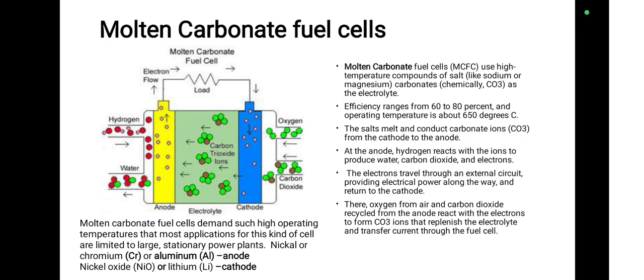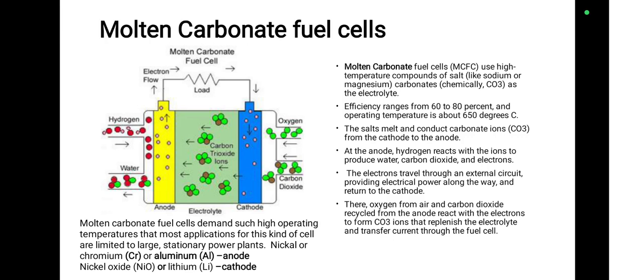The efficiency ranges from 60 to 80 percent, and the operating temperature is about 650 degrees Celsius. The salts melt and conduct carbonate ions, CO3, from the cathode to the anode, which is shown in the figure. At the anode, the hydrogen reacts with the ions to produce water, carbon dioxide, and electrons.